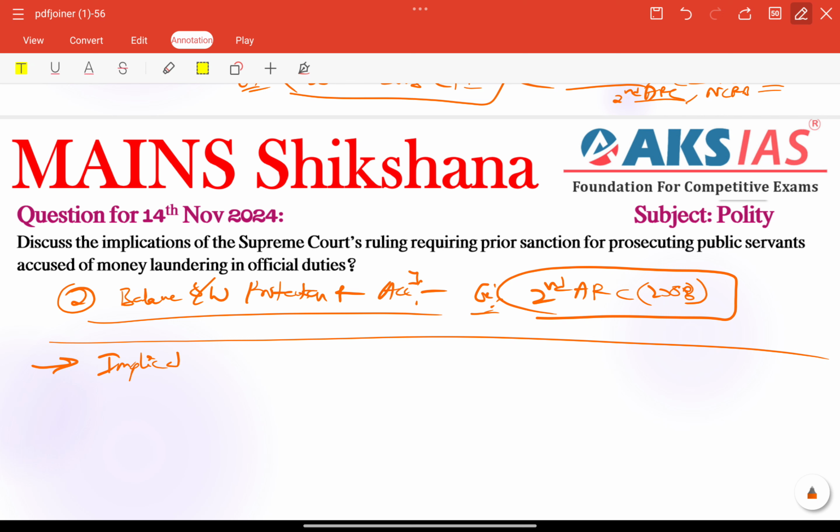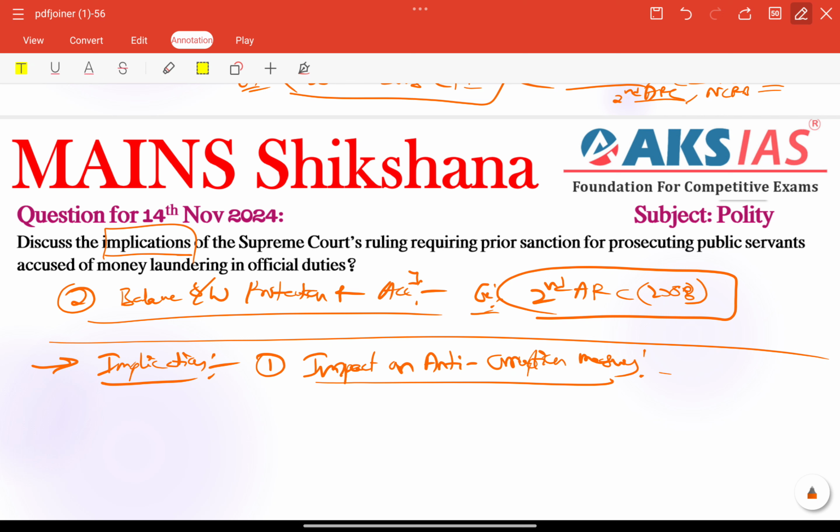Additionally, the second major keyword mentioned in the question is implication, that is negative tone. First of all, we can talk about the impact on anti-corruption measures. That is very important.